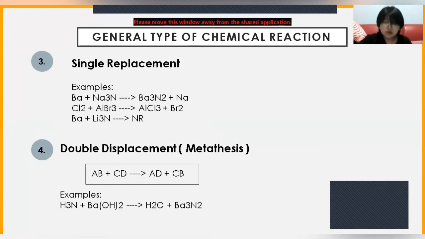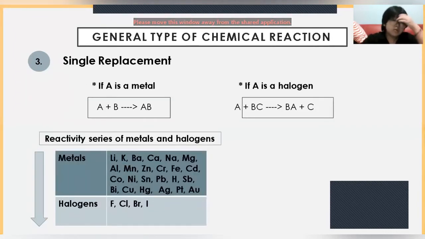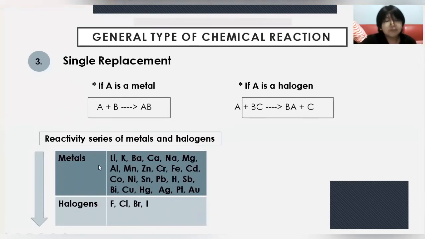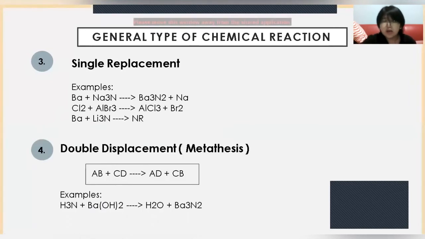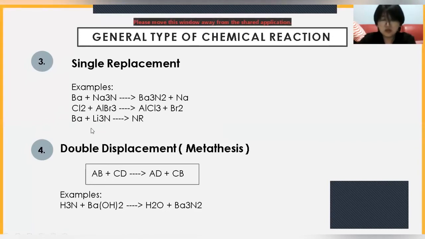Now, why is it no reaction? If we go back again, Ba plus Li, right? We know that Ba is weaker than Li. That's why this reaction will not occur, because the element in front should be much stronger than what's behind. So if the front here is already weaker than the back, it's safe to say there's no reaction for it.